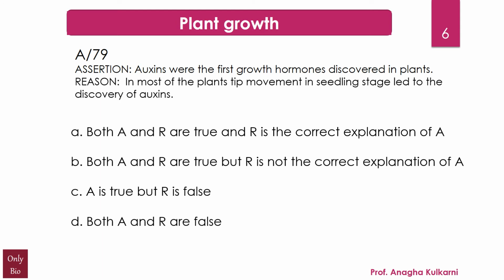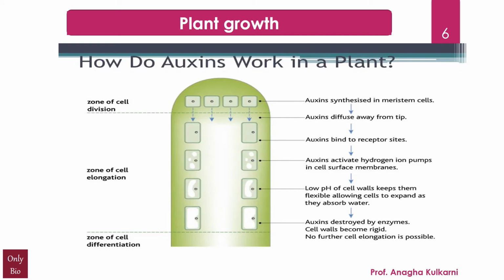And the correct answer for this question is B. Both assertion and reason are true, but reason is not the correct explanation of the assertion. Now, friends, you might be knowing that there are five groups of plant hormones: auxins, cytokinins, gibberellins, ethylene, and abscisic acid. Now, auxins are a specific group of hormones which have a very important role to play in plant growth and development. They are synthesized at the root tip in presence of sunlight. And the term auxin is derived from the Greek word auxein, meaning to grow or increase. No doubt it is the first plant hormone to be discovered.